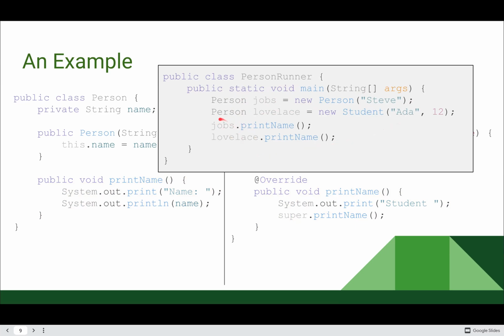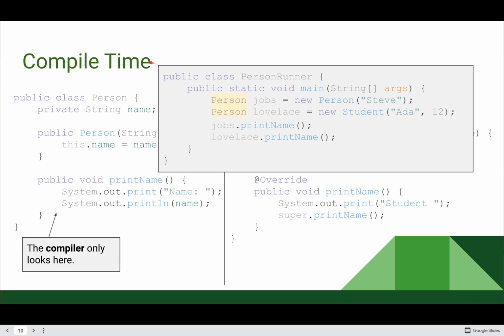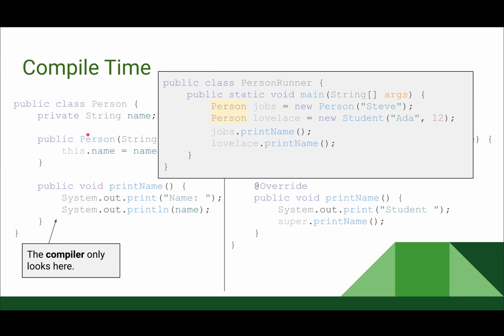So when I call printName on each of those variables, during compile time, since they are both declared as Person type objects, the compiler is going to look in the Person class for printName. If printName is defined in the Person class, the compiler is happy. It doesn't matter what it does, all the compiler cares about is whether or not it's defined in that class. So the compiler sees printName is defined in the Person class, so we will continue to run it.